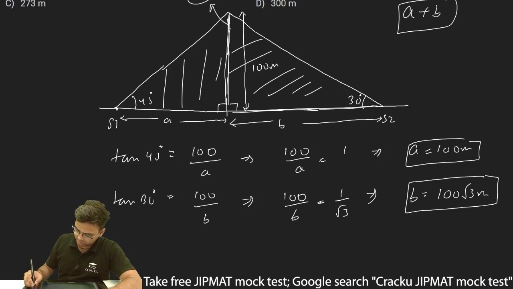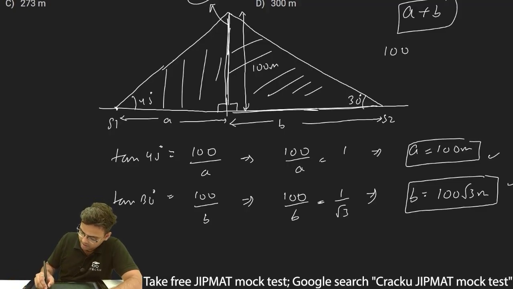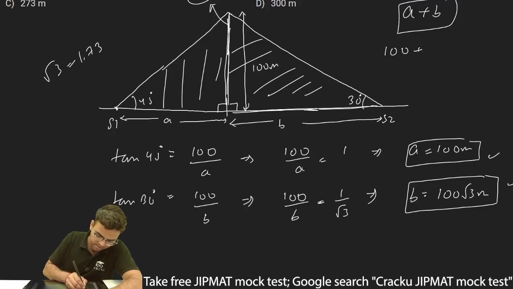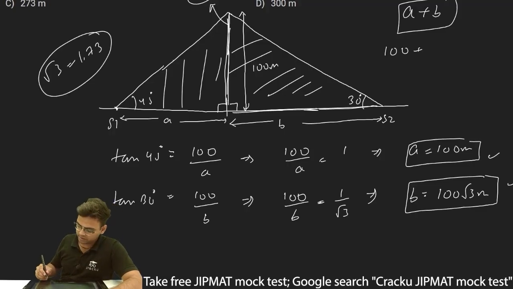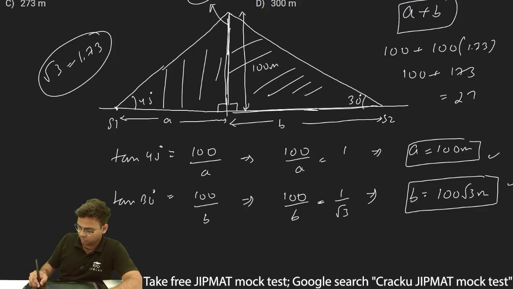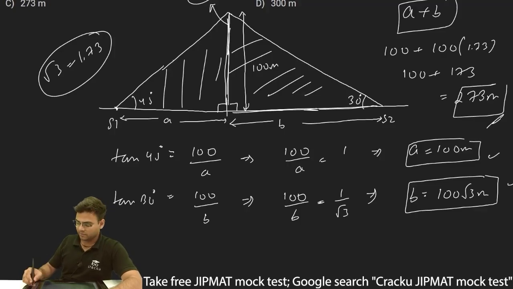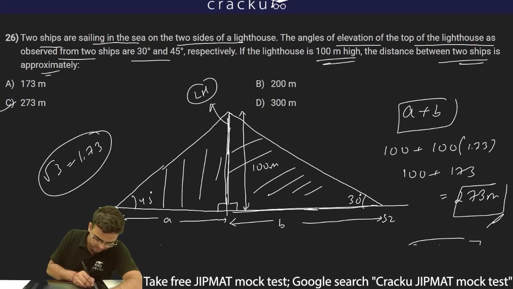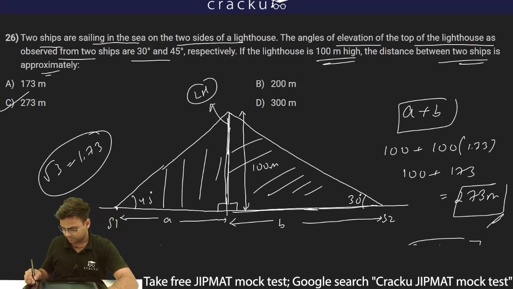Now I have to find out the distance between the two ships, which is A plus B. So A plus B will be 100 plus 100 root 3, and the value of root 3 is 1.73, so 100 plus 100 into 1.73 is 100 plus 173, and this is equal to 273 meters. Thus the distance between the two ships will be 273 meters, and therefore option C, 273 is the correct answer.